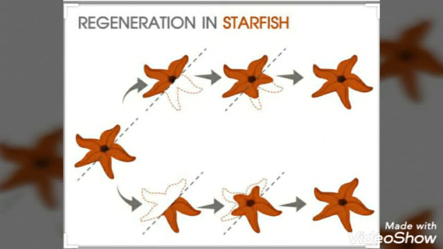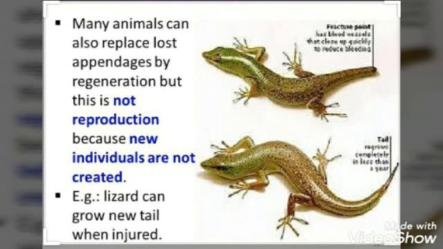Now, one thing to remember over here is that though some organisms can regenerate their lost body parts, it cannot be termed as reproduction. For example, in the case of a lizard, if you chop off its tail, then this lizard can regenerate a new tail. So this is regeneration. But this tail cannot regenerate the entire body. So in this case, regeneration is happening, but this is not reproduction, as we are not getting any new individual over here.